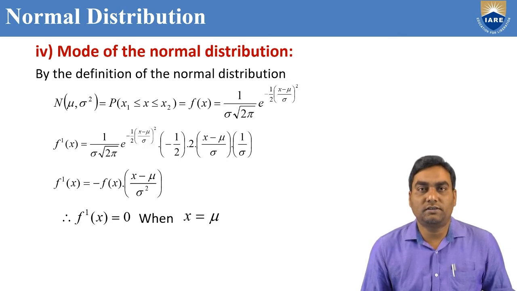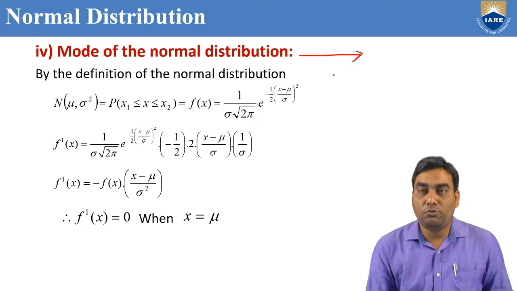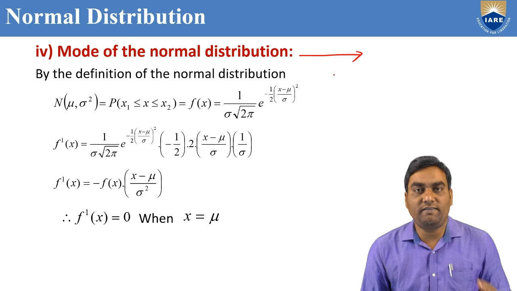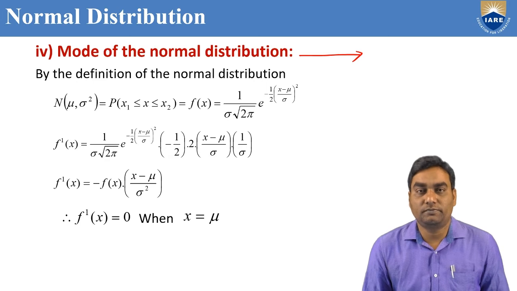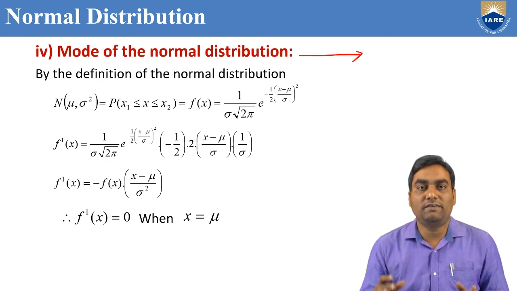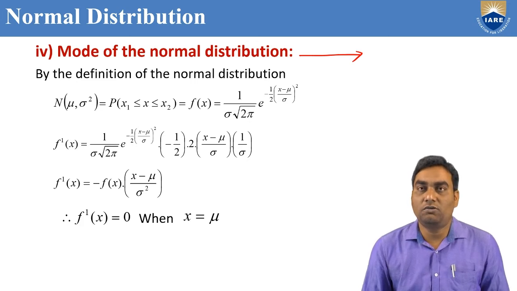Now we are going to discuss the mode of the normal distribution. Mode is the value of x at which the given normal distribution is maximum. That means at the mode, the given normal distribution is a maximum. That point we can call the mode. Based on that definition, we can solve for the mode of the normal distribution.